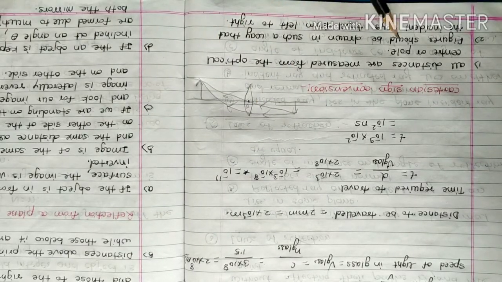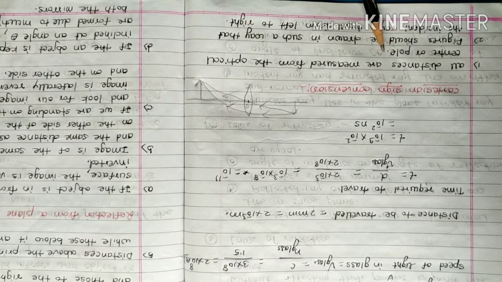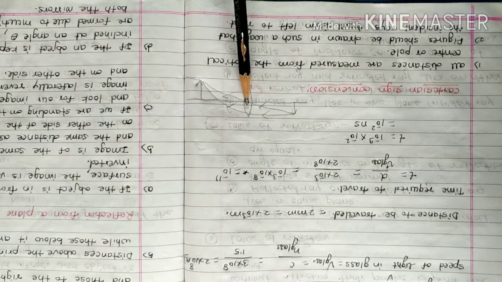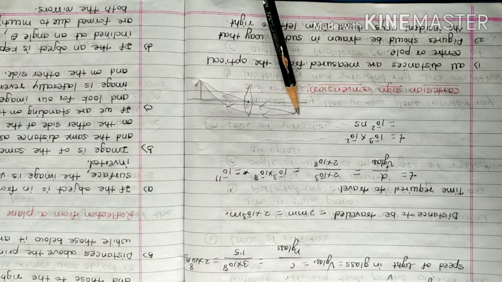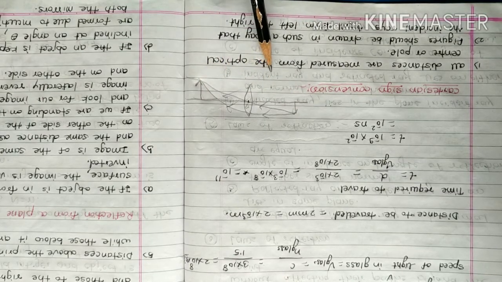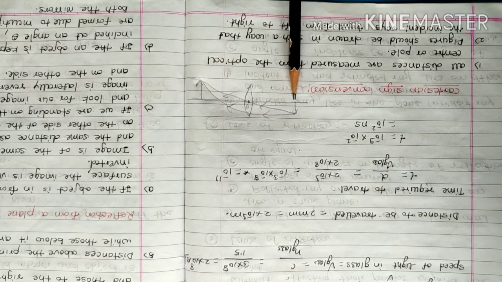Okay, so the first sign convention is that all the distances are measured from the optical center or the pole. If we want to measure object distance, image distance, or object size or image size, all these distances are measured from the optical center or pole. Then the next sign convention is that the figure should be drawn in such a way that the incident rays travel from left to right. That means these incident rays are traveling from the left to right.